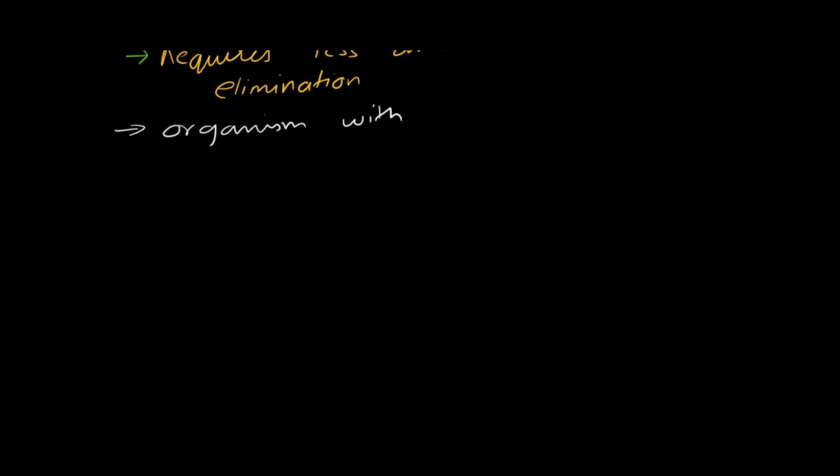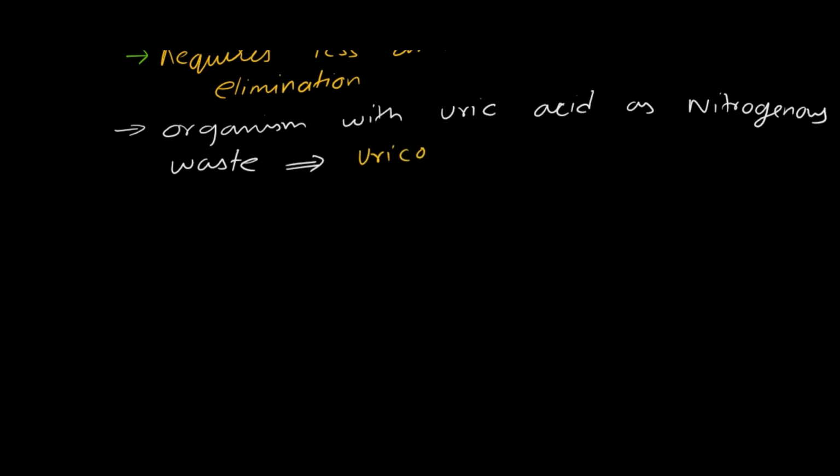The organisms which excrete uric acid usually excrete it as pellets, or a paste-like appearance is seen in the excreta. So that is uric acid, and the organisms are referred to as uricotelic organisms, which excrete uric acid as their excretory product.